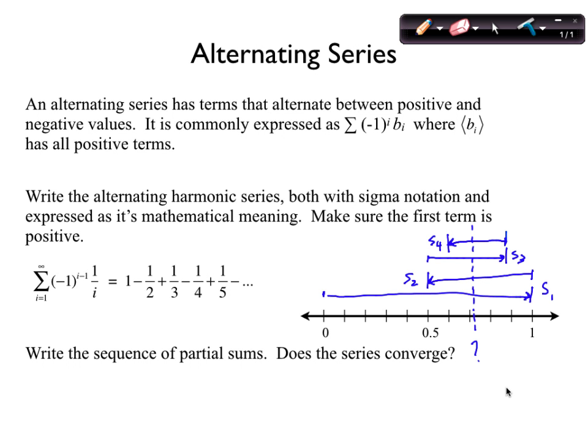So the straightforward harmonic series does not converge, it gets infinitely large, but when you make it alternate, you see this very helpful effect of subtracting every other term, and so each partial sum is somewhere between the last two, and so we're going to converge somewhere in here, right?